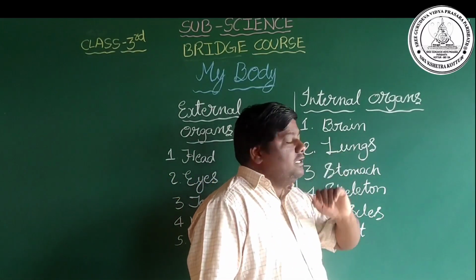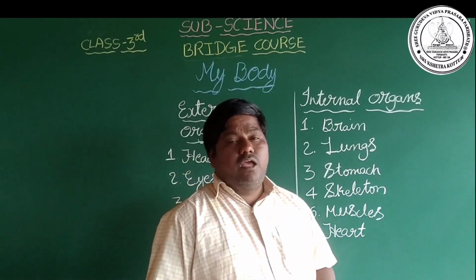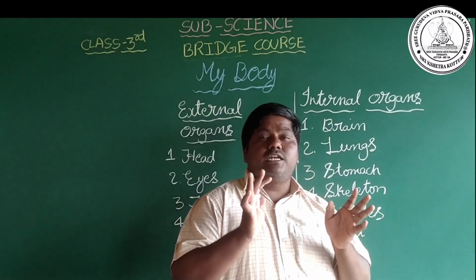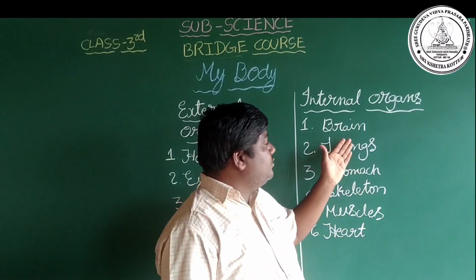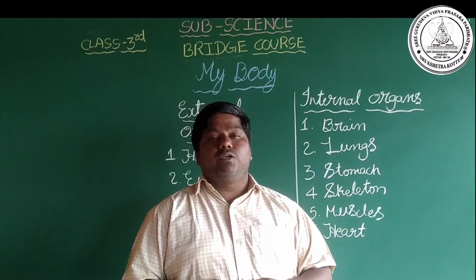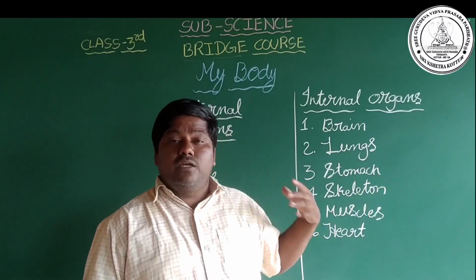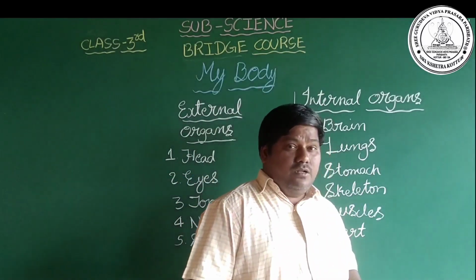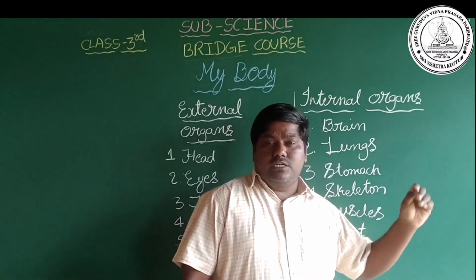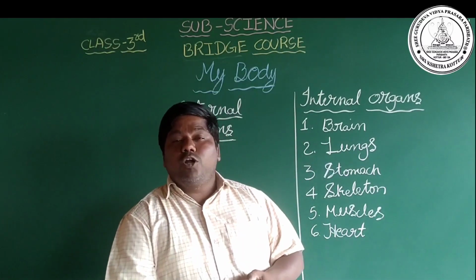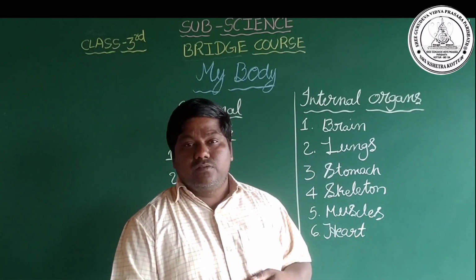And here, brain. Brain is the center unit of the human body. It controls all parts of the body. We are going to learn in detail in the third standard. And lungs, in the third standard we are going to learn what is inhalation, exhalation. Okay.